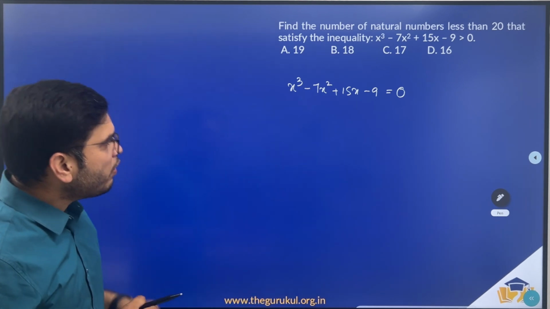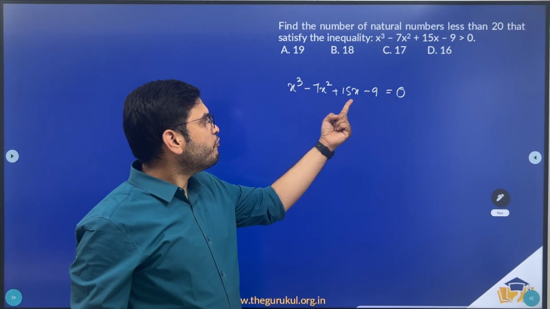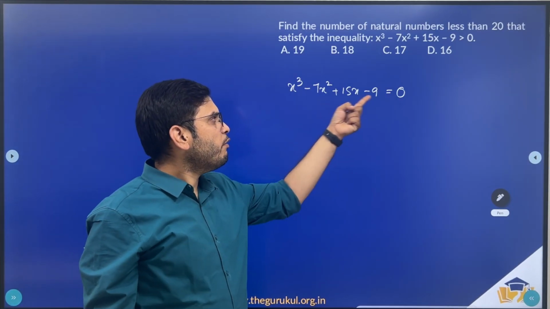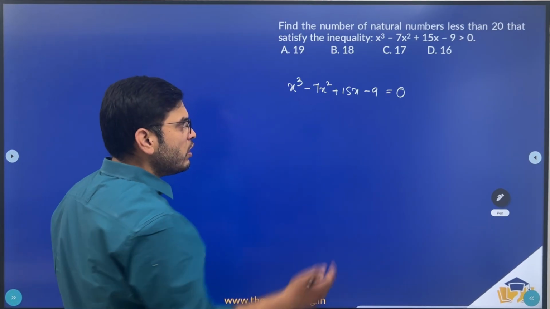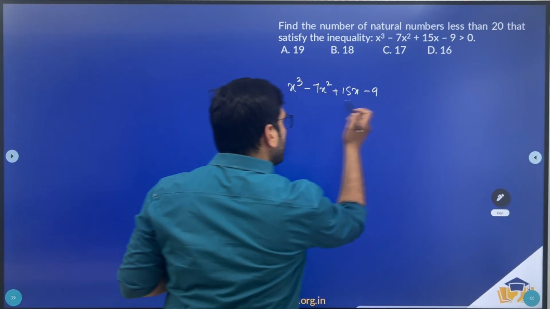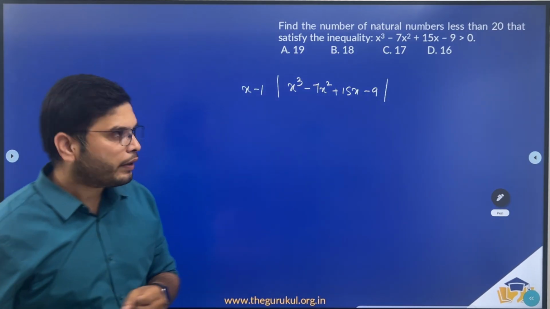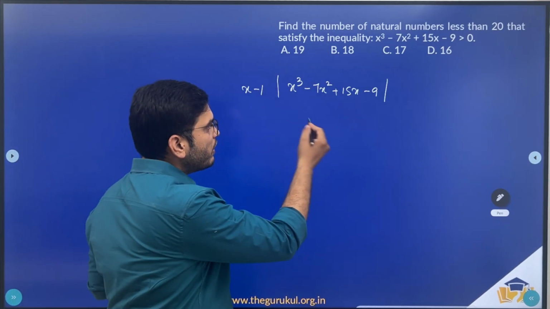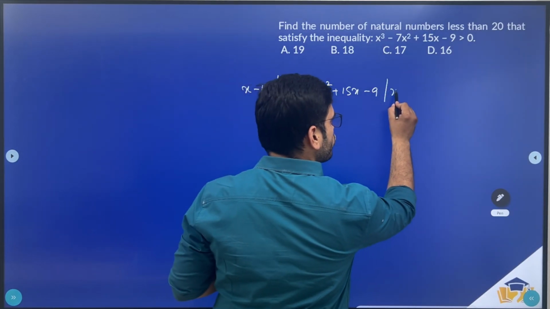Now let's try by putting the value of x as 1. So 1 plus 15, 16, minus 7 minus 9 is also 0. So 1 is a root of this cubic equation. So if 1 is a root, then this will be divisible by x minus 1. Now if I divide x cube minus 7x square plus 15x minus 9 by x minus 1, the quotient should start with x square.